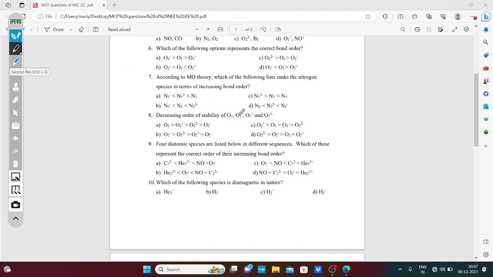Decreasing order of the stability of O2, O2 plus, O2 minus and O2 2 minus ions. You know that O2 plus has bond order 2.5. You already know that. You check the table also. If you know the table, you are able to answer all the questions.